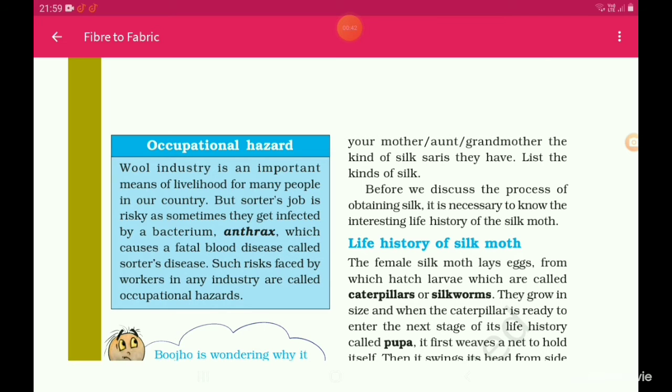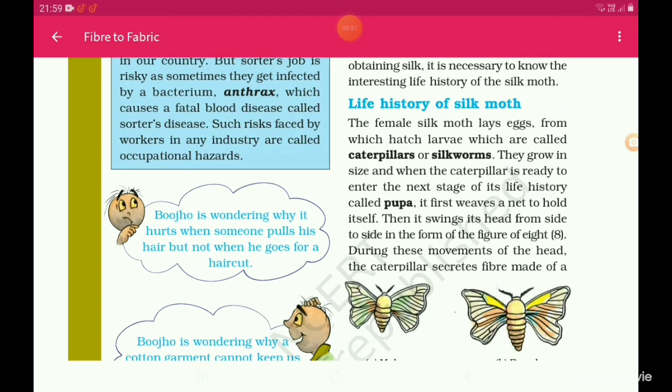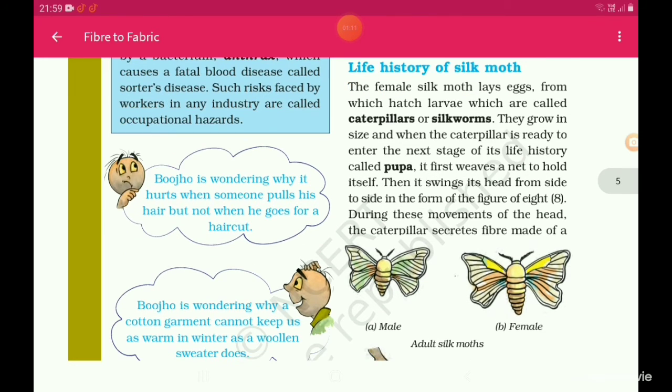Before we discuss the process of obtaining silk, it is necessary to know the interesting life history of the silk moth. Life history of silk moth. The female silk moth lays eggs from which hatch larvae, which are called caterpillars or silkworms. They grow in size, and when the caterpillar is ready to enter the next stage of the life history called pupa, it first weaves a net to hold itself, then it swings its head from side to side in the form of figure of eight.